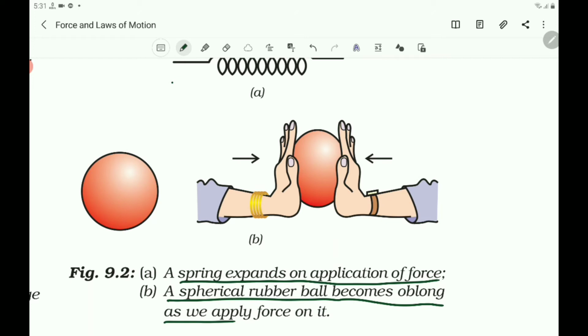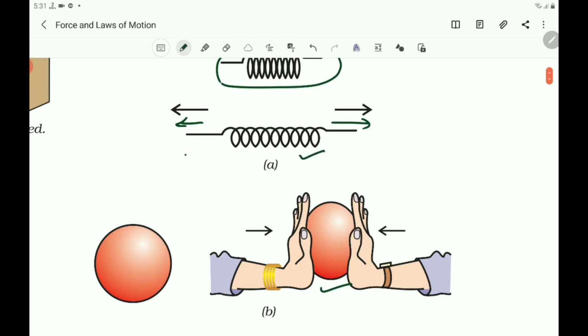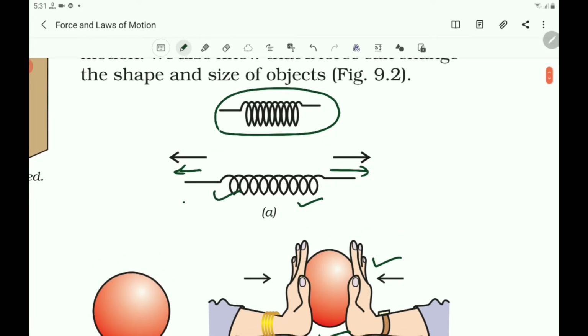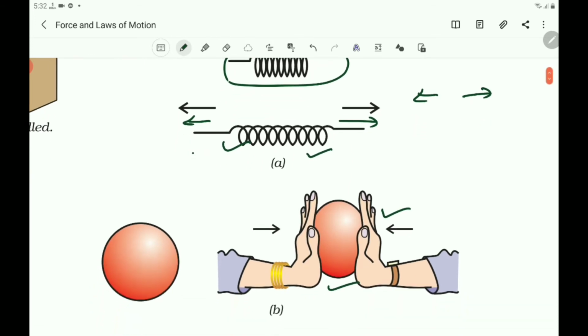Here, this is one of the examples for the change of shape of the object by the application of the force. Here, the force is applied in the form of pull. Here, the force is applied in the form of push. Here, force is applied by the hand on the ball in opposite directions. So, the shape of the ball is changed. In this case also, force is applied on the string in opposite directions. See the direction of the force, and the string is expanded. These are the effects of forces.